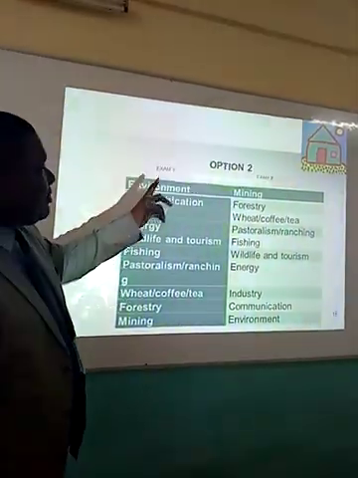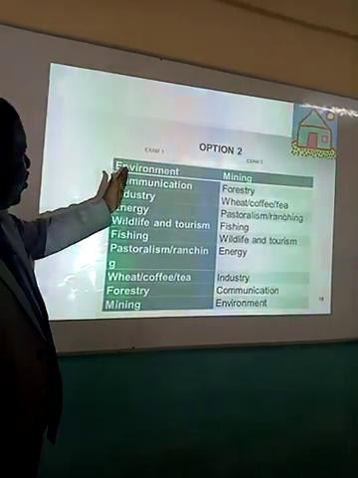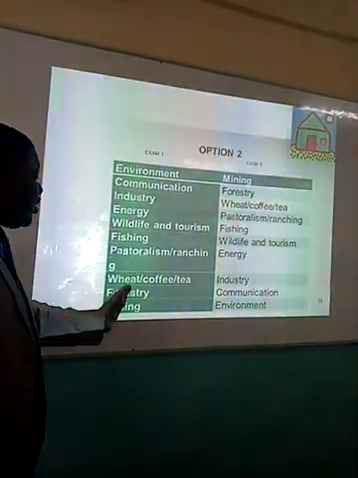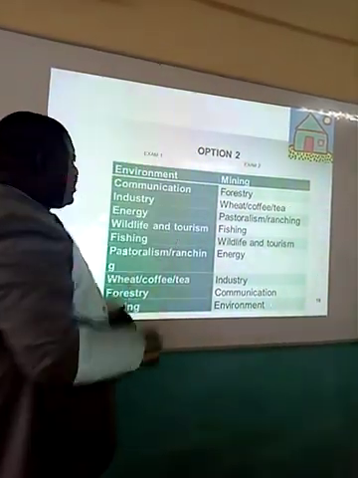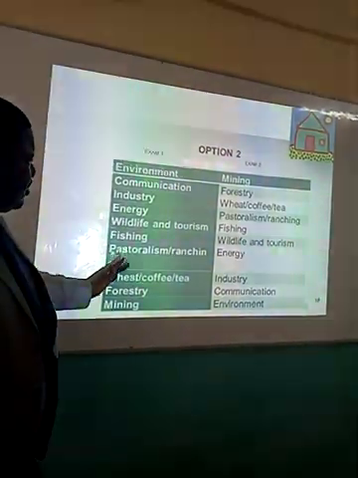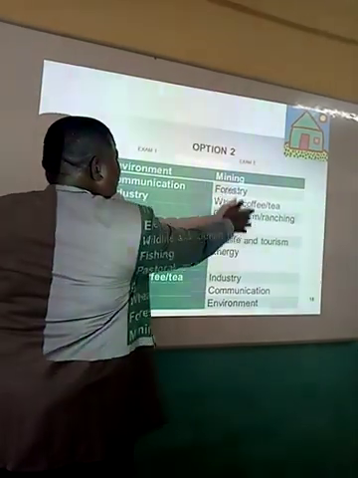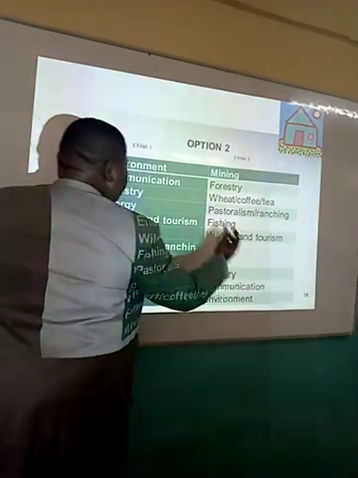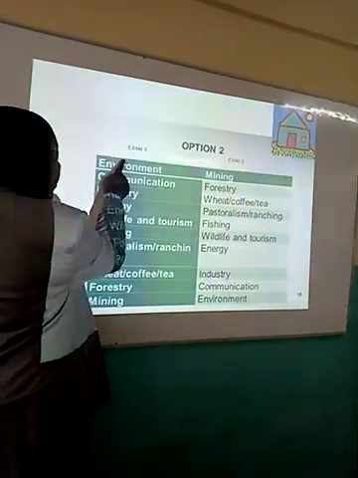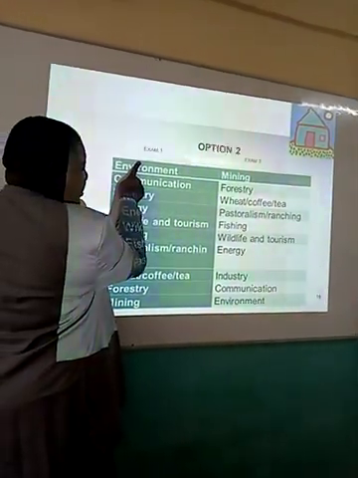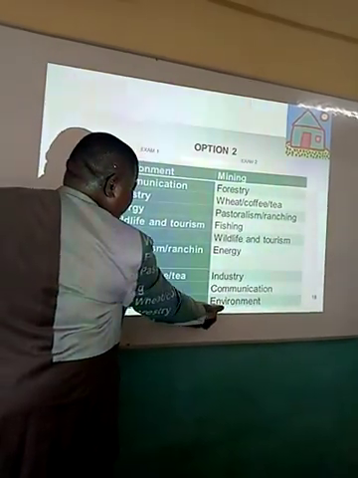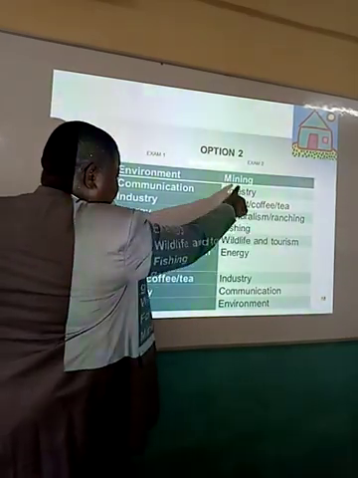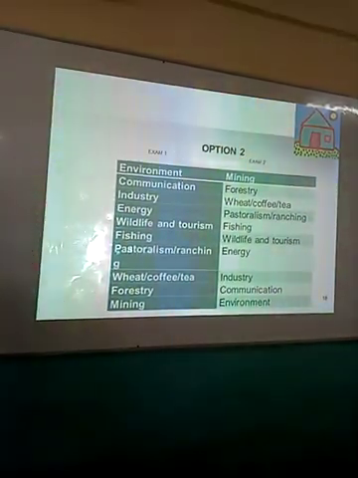Look, for example, in exam number 2. These ones were in option 2. They were in exam number 2 in our first option, but they have appeared in our first exams now. These ones were in our option 1 in exam number 1 and have come to exam number 2 this time around. So we alternate. Environment is here, section A, environment is here, section B. Mining is here, section A. You find a topic that goes like that, mining, coming in section B.